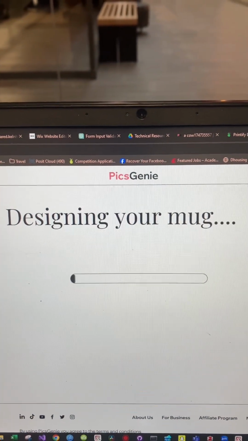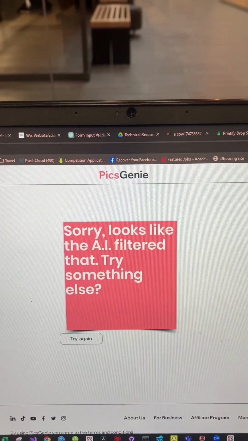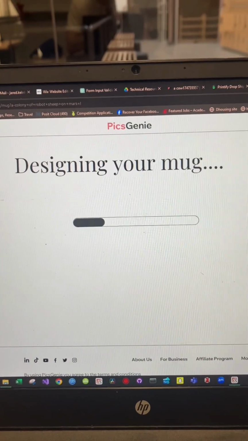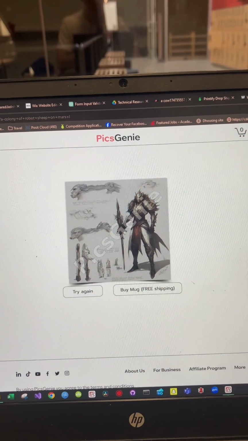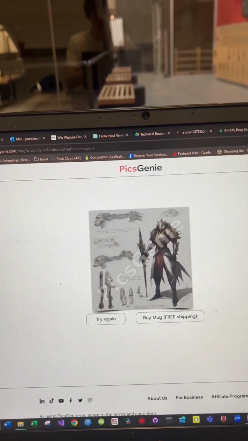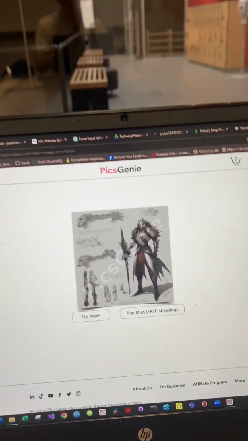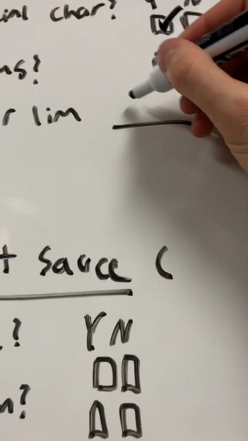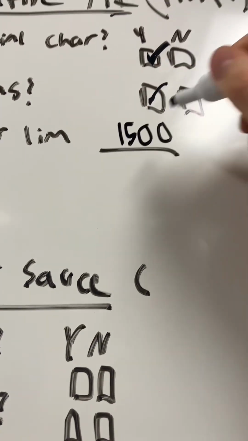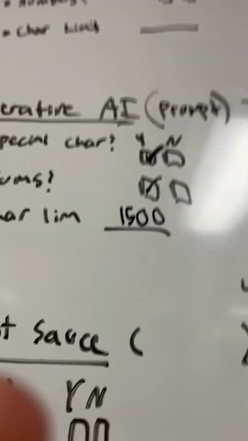2,500. Nope. 1,500. Boom, all right, we're just gonna stick with 1,500. That seems like more than enough to prompt the AI with. So, right here, we go 1,500. This will all be written down in documentation later, of course.